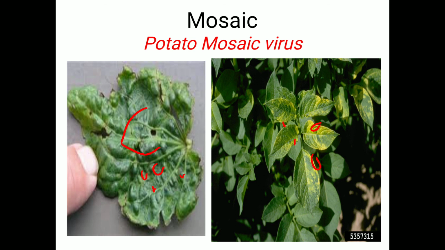So these are the diseases of potato like late blight, early blight, black scurf, then mosaic, leaf roll, etc.